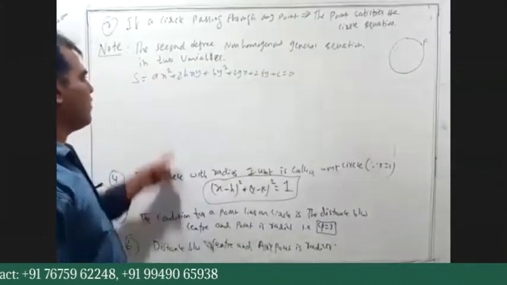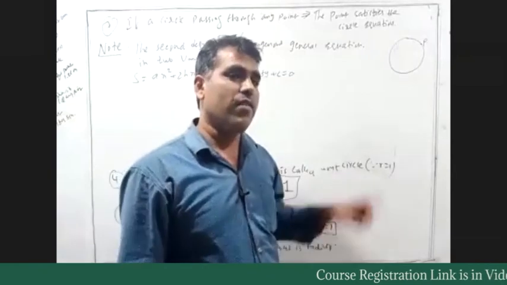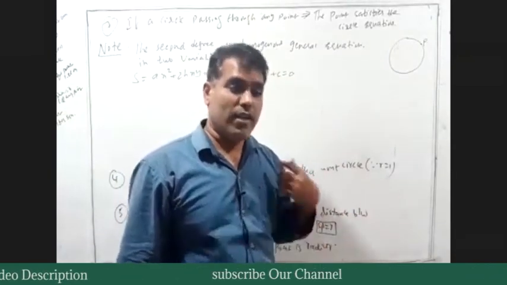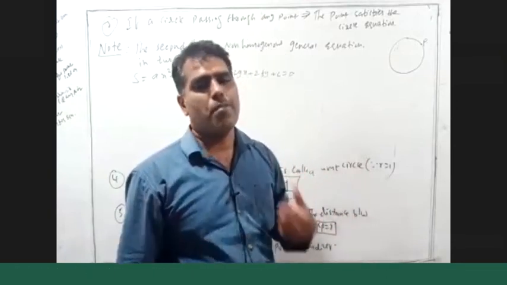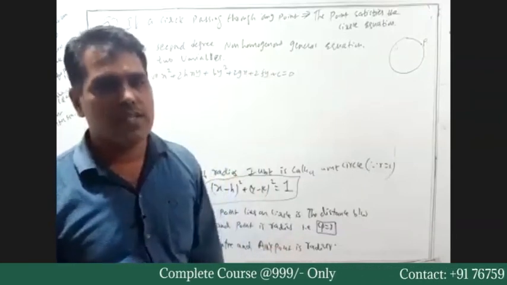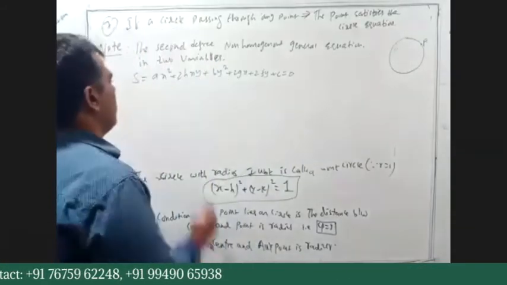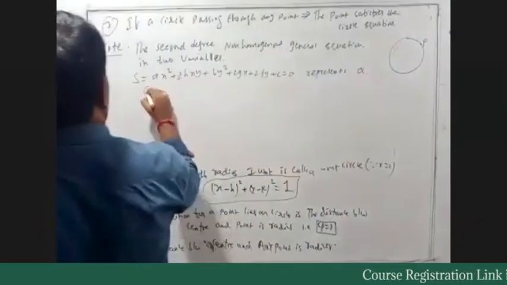What is the homogeneous equation? ax square plus 2hxy plus by square equals 0. In first year we studied pair of straight lines: that is a second degree general equation of homogeneous type, and S equals 0 is a second degree general equation of non-homogeneous type, which can represent a circle equation.